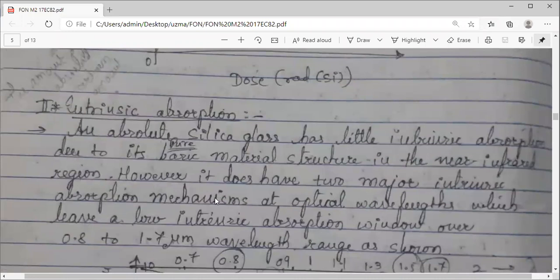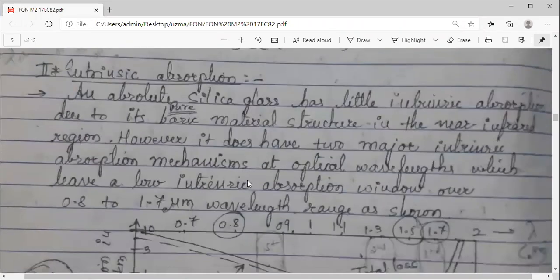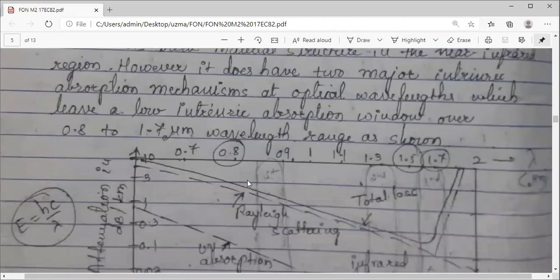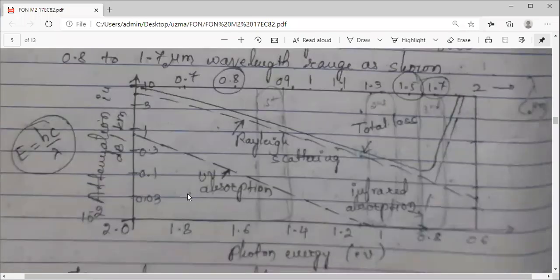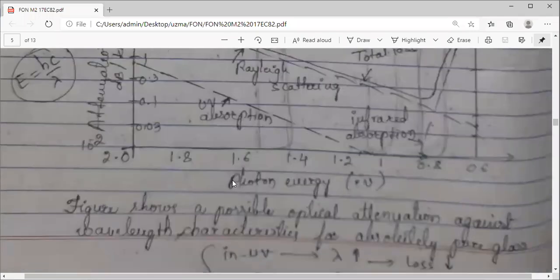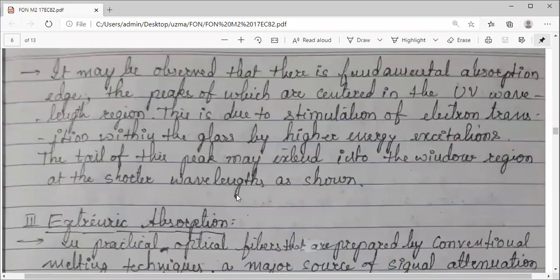Then the second one, we went across the intrinsic absorption, which is found in the pure silica glass. There are two types here, UV absorption and IR (infrared) absorption. One is electronic absorption, the other one is atomic absorption.